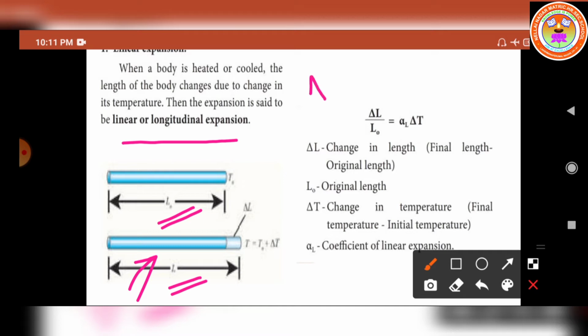So change in length delta L is equal to what? The difference between the final length, what's the symbol of final length?